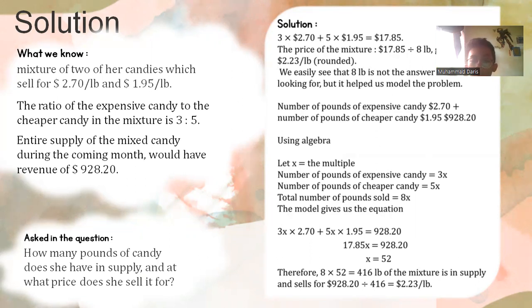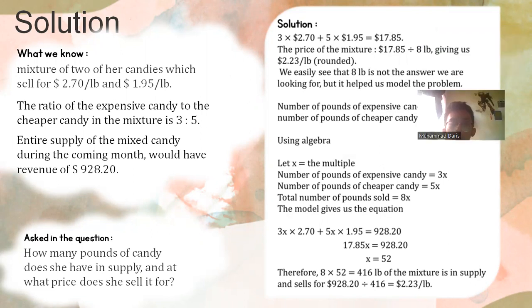The solution: 3 times 2.70 plus 5 times 1.95 is equal to $17.85.